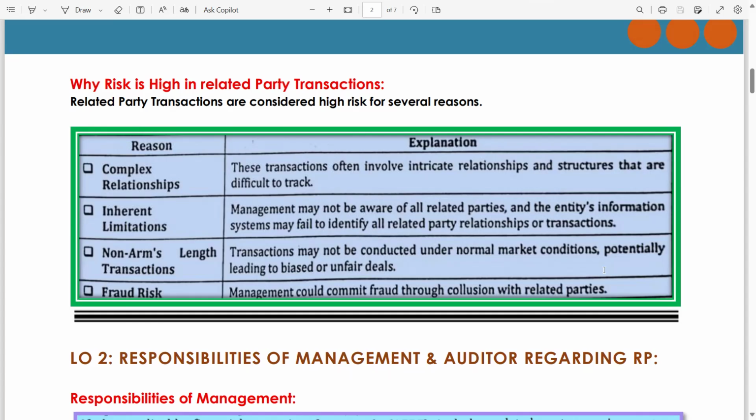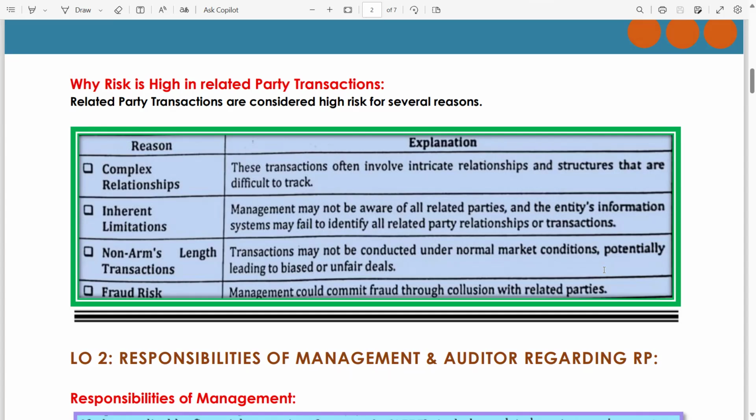Reason two: inherent limitations. Inherent limitation means management may not be aware of all related parties, and the entity's information system may fail to identify all related party relationships or transactions. There are limitations due to which management may not be aware of all the related parties.